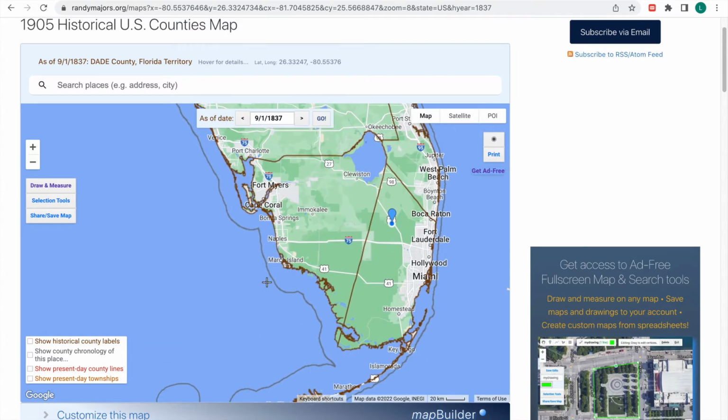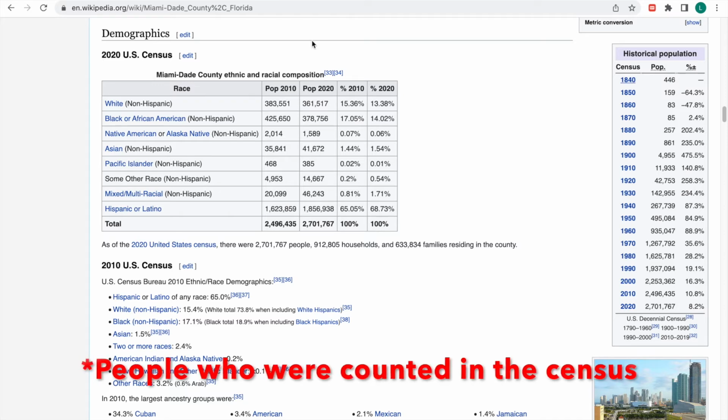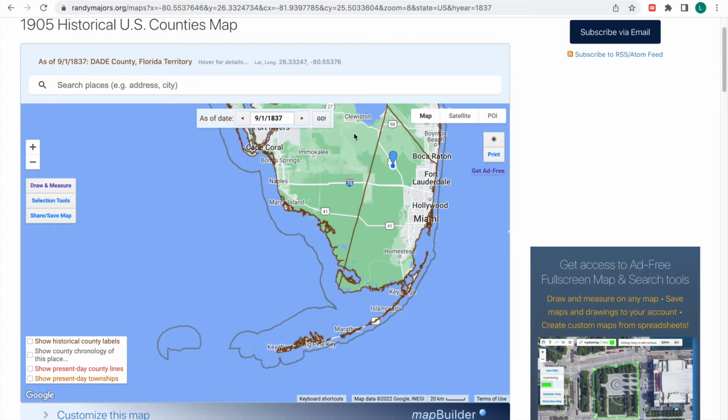And also, look at this. In 1840, Dade County had 446 people, but by 1870, it had 85 people. But a lot of this population was there due to the Seminole Wars that were going on at that time. So literally the only people who were in Dade County were there to fight the Native Americans. Woohoo. So in 1866, the borders of Monroe County were changed to this.